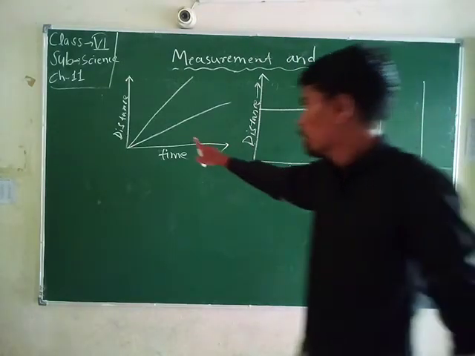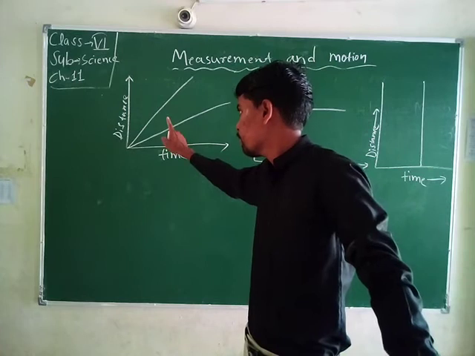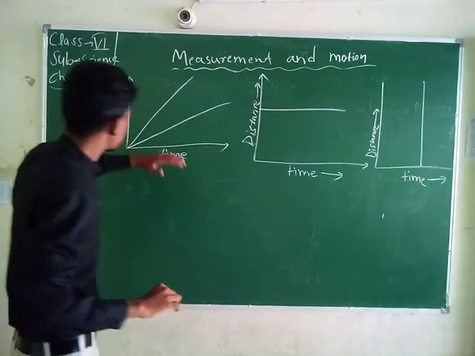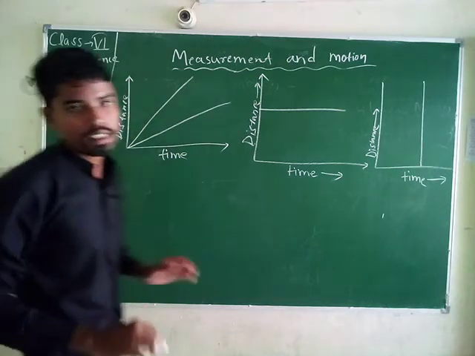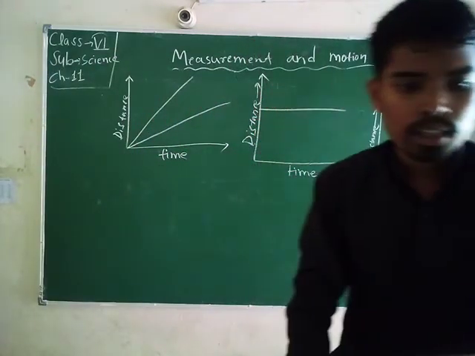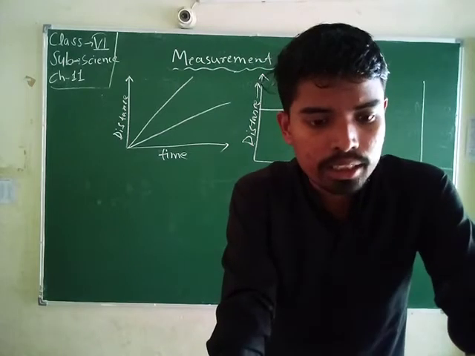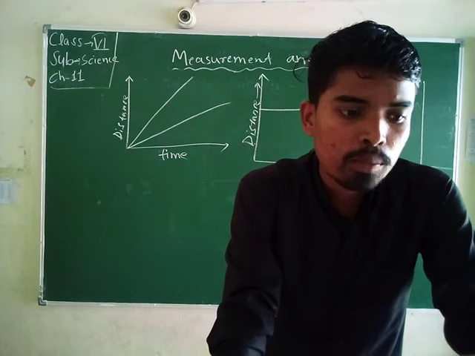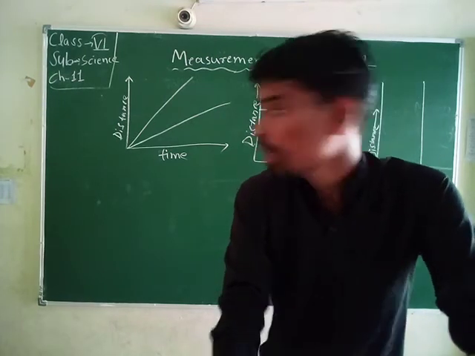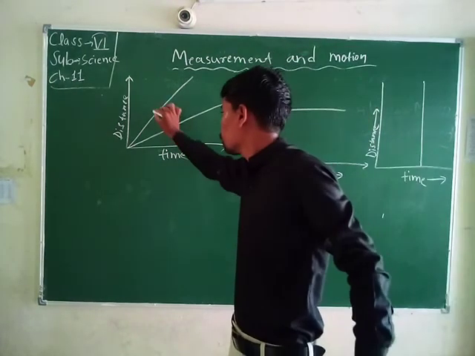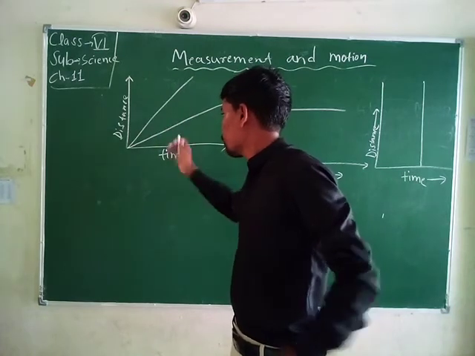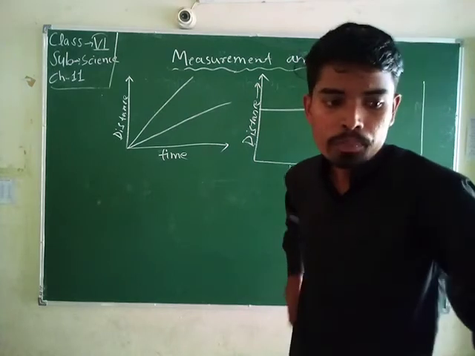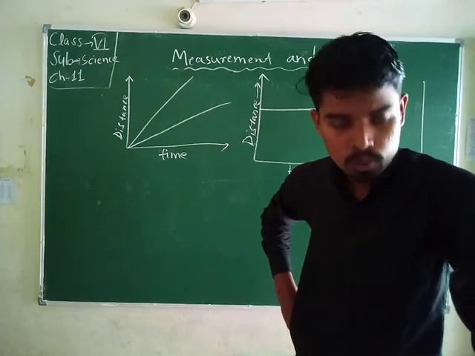In this graph, the x-axis represents time and the y-axis represents distance. It can be used for comparing the speed of more than one vehicle. Here there are two vehicles, and we can compare both their distance and travel, comparing the speed of more than one vehicle.